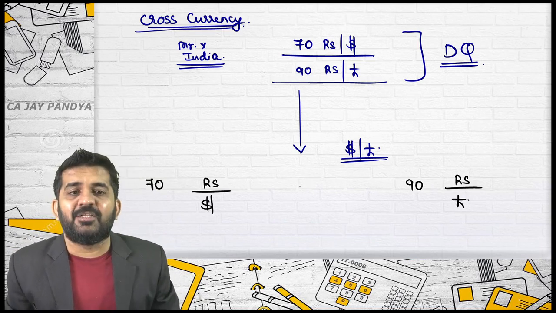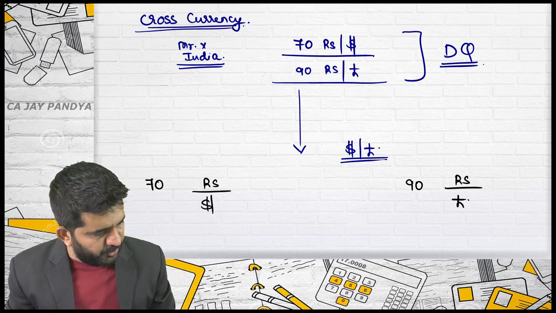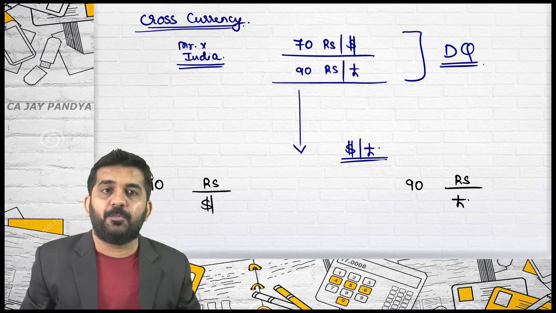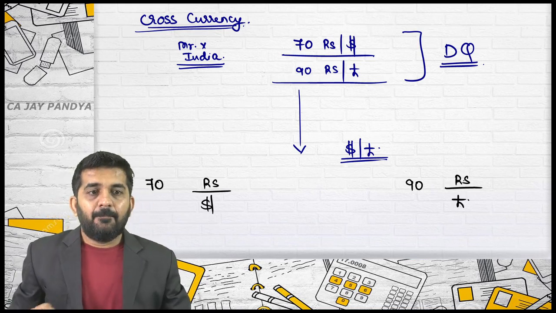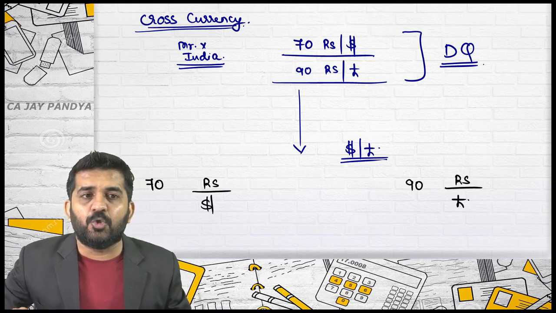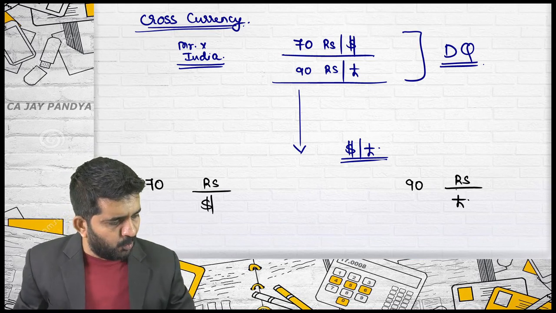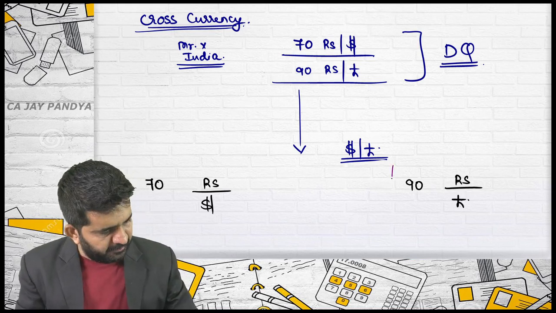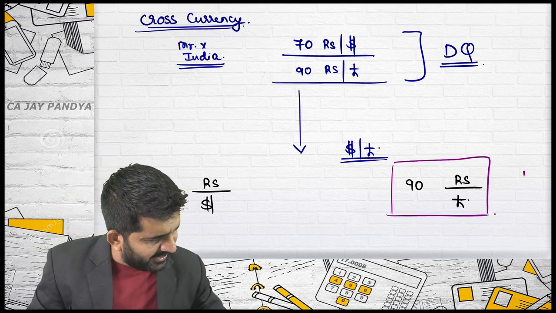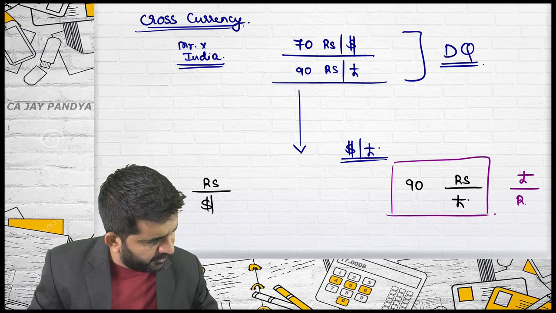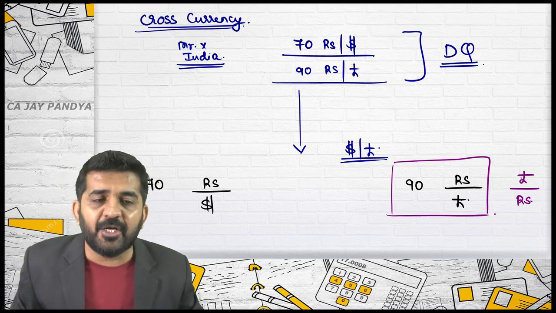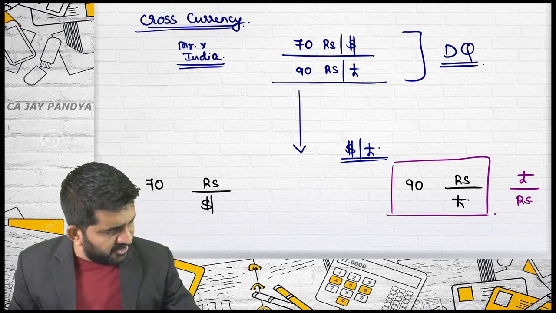If I multiply these both, can anything be cancelled? No. Dollar is in the denominator, pound is in the denominator, rupees is in the numerator in both. But if I do a reciprocal, converting direct into indirect, what is the rate applicable? Pound per rupees. If I make a reciprocal of this, what is the rate applicable? Pound per rupees. Still, rupees can be cancelled.